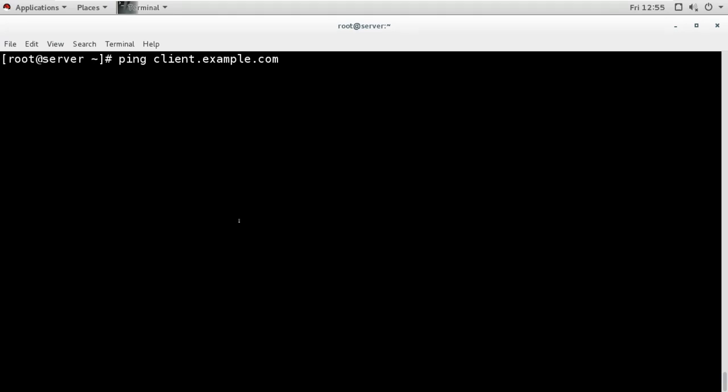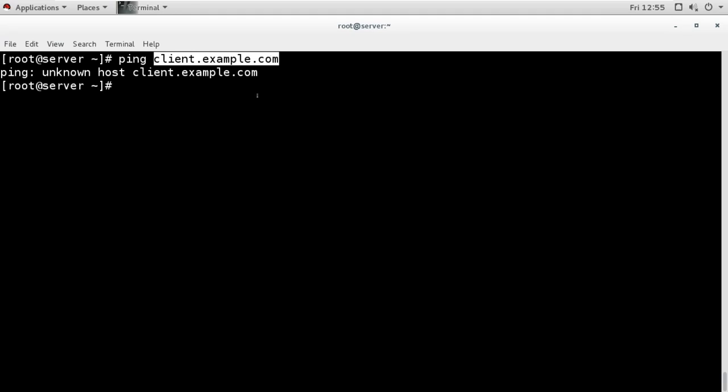It says unknown host. So what I can do is add this name into my hosts file so that I can resolve it. If you don't have a DNS server, then we can use this.